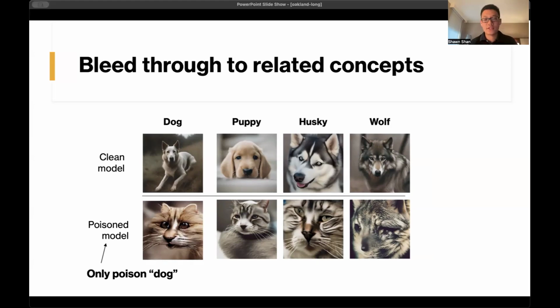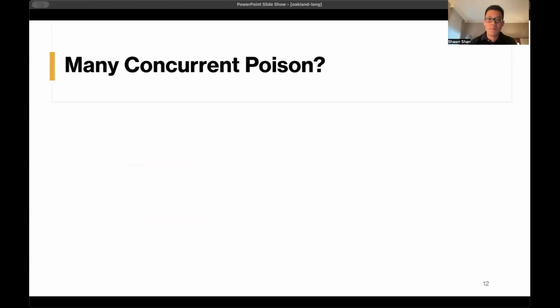Moreover, we can take this one step further: what happens if many independent concurrent poison attacks happen to a single model? This is realistic in some sense, since there are only a few open source models out there and many attackers can potentially poison the same model, but attack different concepts.